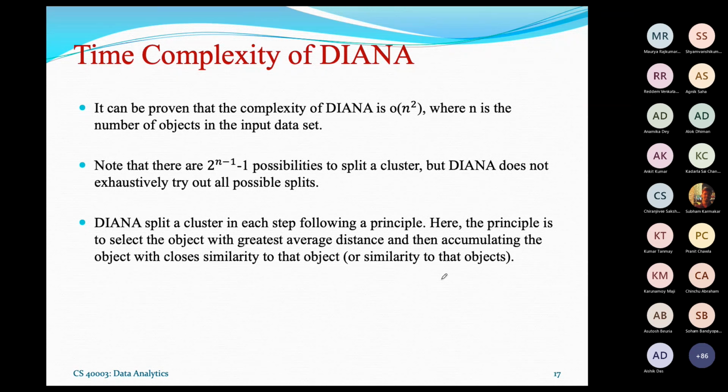Instead of considering the possibility of 2 to the power n minus 1 possible clusters, we only start with one splitting step. This way we really save time compared to exhaustive splitting checking. That is why it is good. 2 to the power n is an exponential complexity, so from exponential complexity we come down to a very simple complexity.